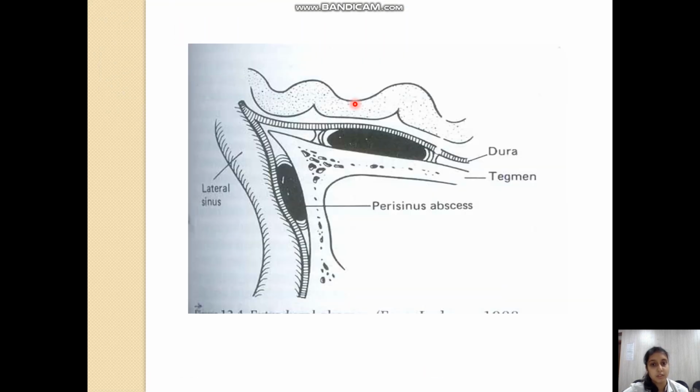As I showed you in a figure, this is a perisinus abscess or inflammation between the dura and the bone covering the sinuses. Whenever this bone is eroded, the inflammation will first occur here, then it will invade the dura, that is the outer wall of the sinus, then it will invade the inner wall of the sinus, the intima, and finally reach the lateral sinus.